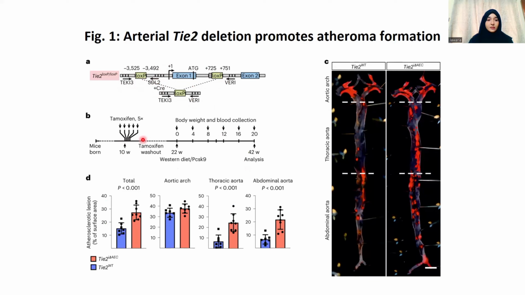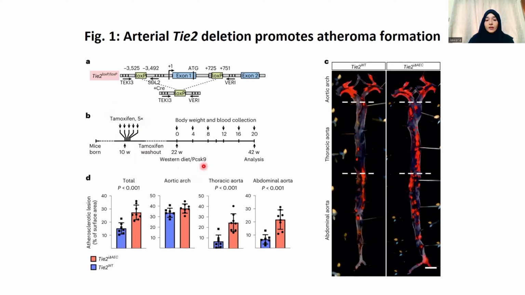In this experimental setup, they induced the deletion of the gene at the 10th week by intravenous injection of tamoxifen. After that, they waited for 12 weeks for tamoxifen washout, and then at the 22nd week they gave a Western diet to the mice.